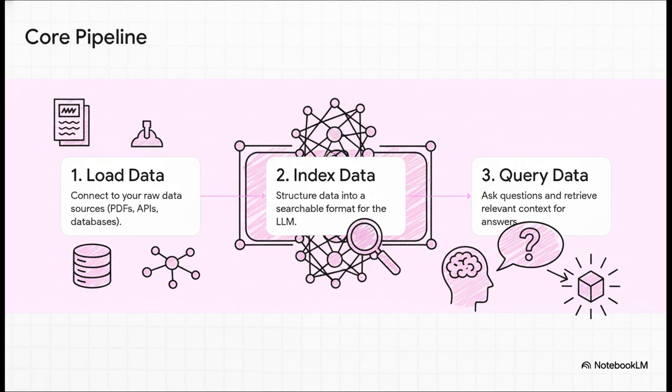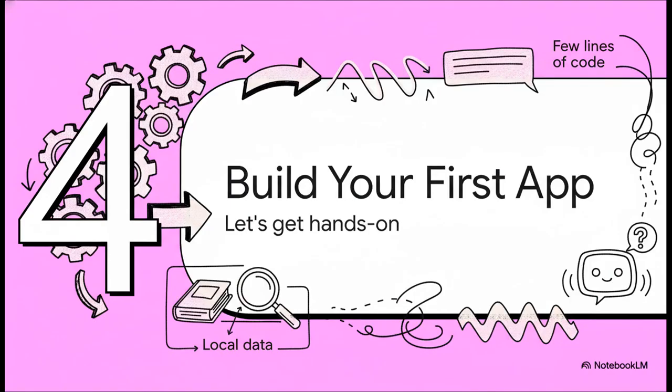Step 2 is where the magic happens. You index it. This is where LlamaIndex reads all your stuff and creates this smart, searchable map. It turns your text into numbers or vectors so you can search by meaning and not just for specific words. Then finally, step 3, you query it. You just ask a question in plain English, and it uses that index to find the right context and give you a brilliant answer.